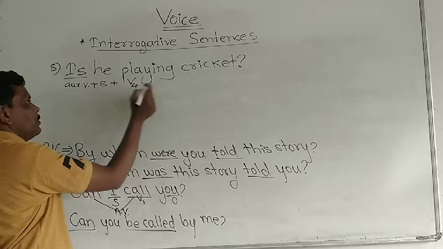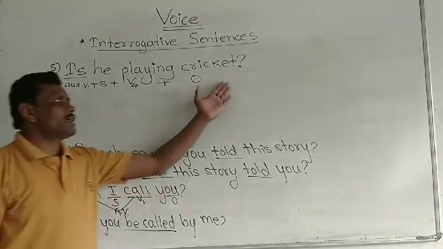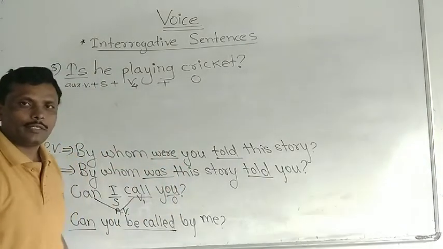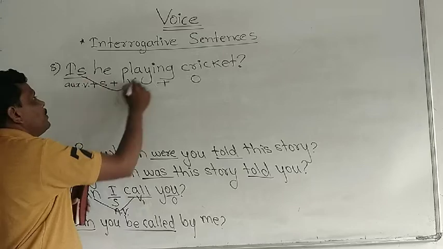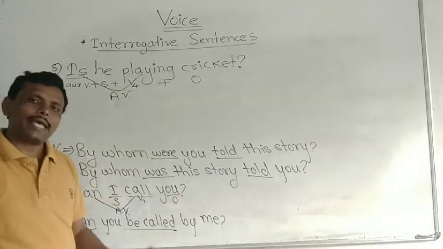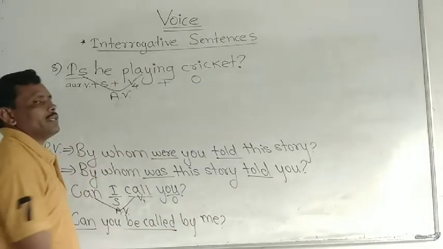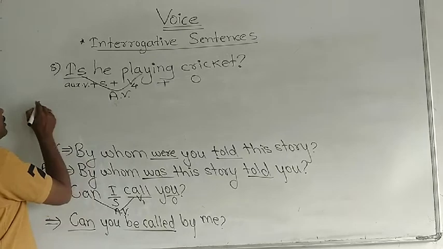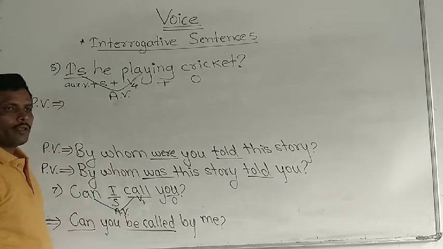Then this is V4 and cricket is an object. At last there is a question mark. Correct. See here. Is plus V4. This is active voice. Present continuous tense active voice is given. And he is a subject. Cricket is an object.